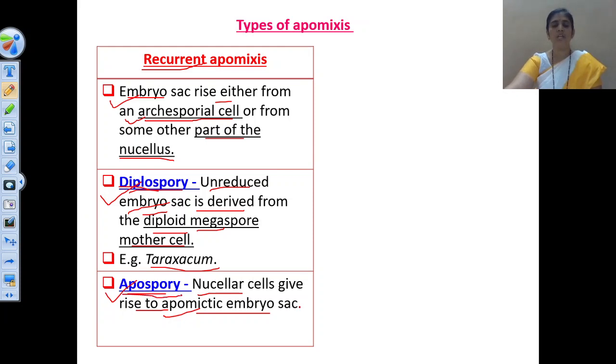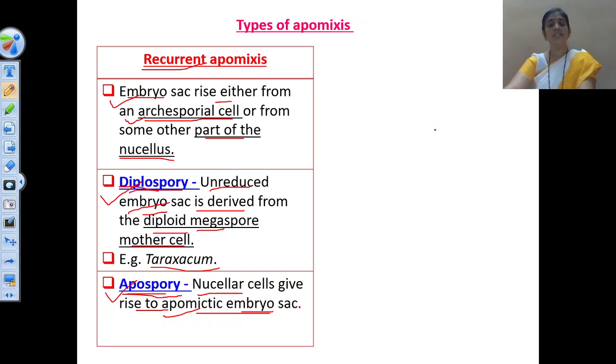Apo means without and spory means spore. No megaspore formation, but the nucellar cell directly divides into the embryo sac. In this way recurrent apomixis takes place by different methods. Firstly, direct development from the nucellar part is known as apospory, and the diploid mother cell directly taking part in embryo sac formation is known as diplospory.